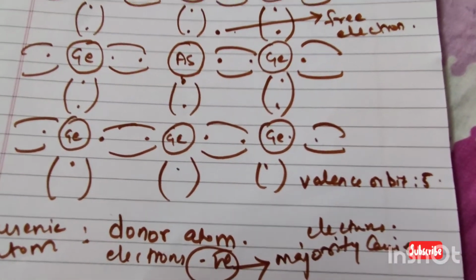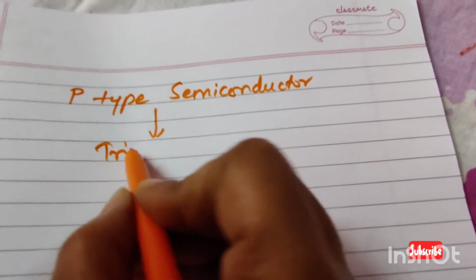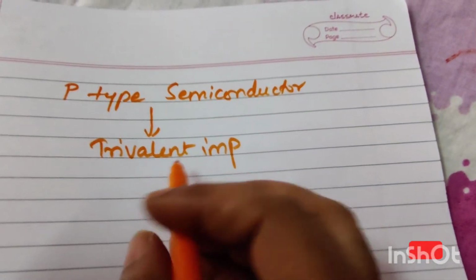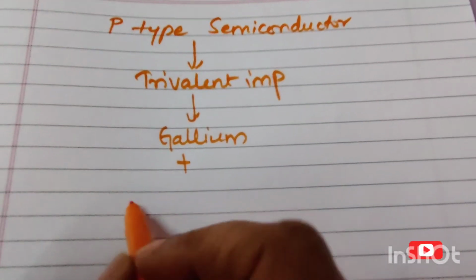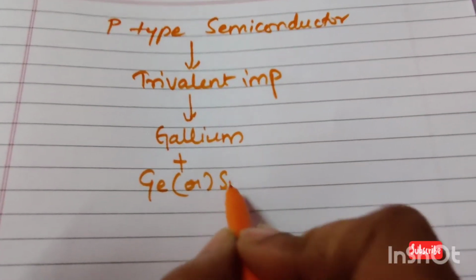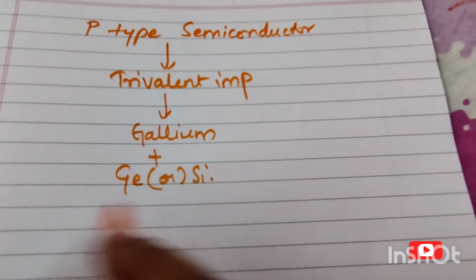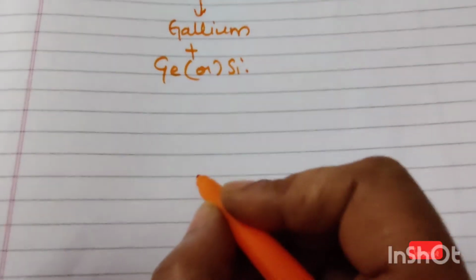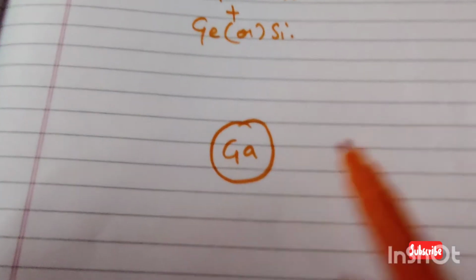Next we will see what is meant by a p-type semiconductor. In this p-type semiconductor, we are adding a trivalent impurity. What are these trivalent impurities? They are nothing but things like gallium. When gallium is added to germanium or silicon, a p-type semiconductor is formed. Now we will see how the diagram of this lattice structure looks. Similarly, here gallium is there, just like we did for germanium and arsenic.